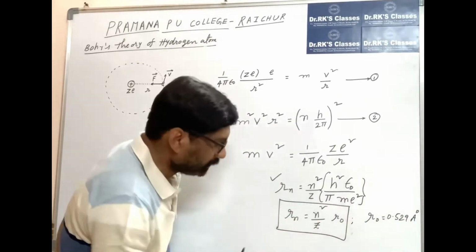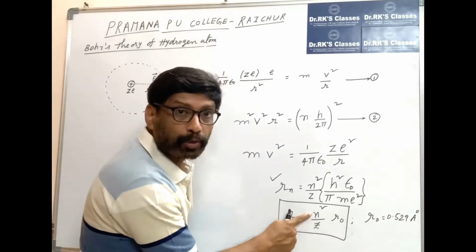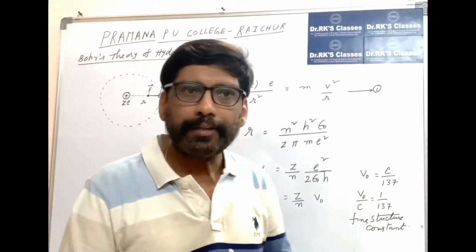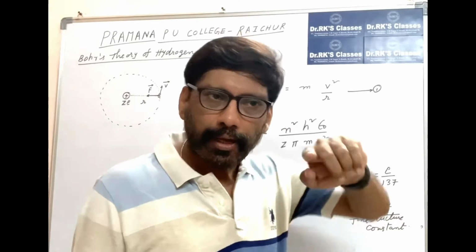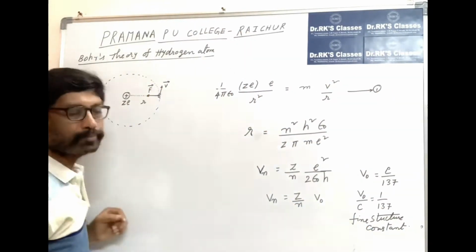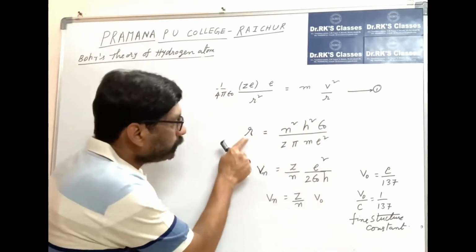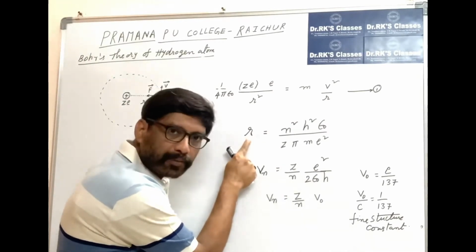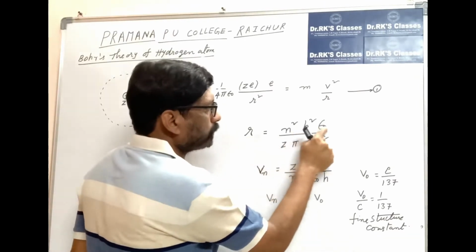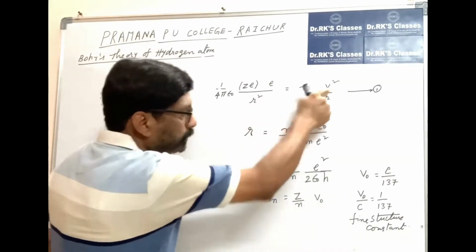Very important: the radius of the nth orbit is proportional to the square of the principal quantum number and inversely proportional to atomic number. So please remember. Let us find the expression for the velocity of electron in nth orbit. As usual F is equal to ma. Then we know the expression for radius of the nth orbit, rn is equal to n square h square epsilon naught by z pi m e square. Now substitute the r value here, and you will get the expression for velocity.